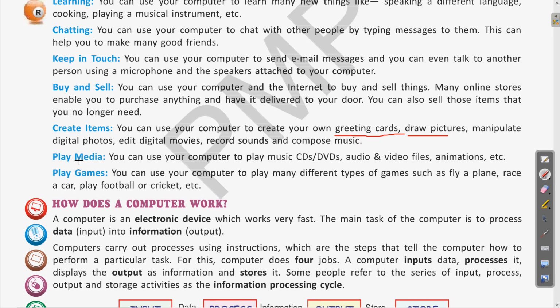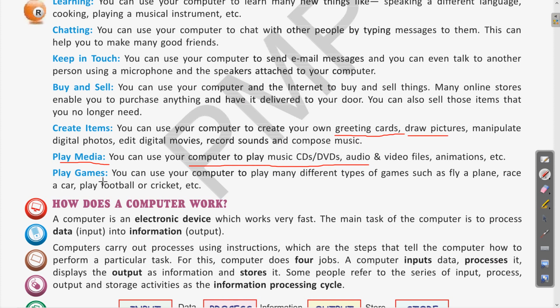Clear? Next is play media. Already you are using the computer for entertainment purpose and your mobile phones. So the computer enables us to play various CDs, DVDs, audio and video files. So they can be used for entertainment purpose.